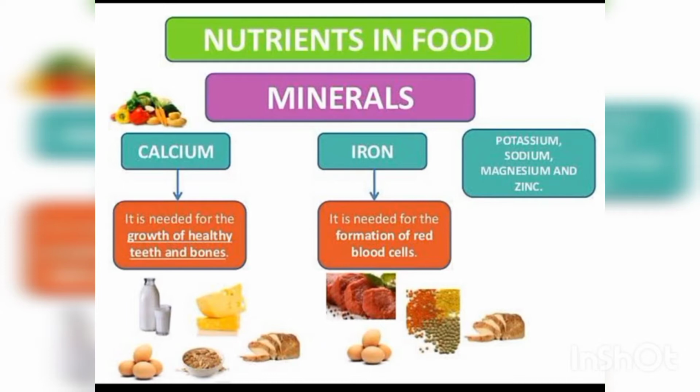Iron. Iron is needed to produce red blood cells. So the red-colored foods consist of more iron. When you consume this food, we get more iron.